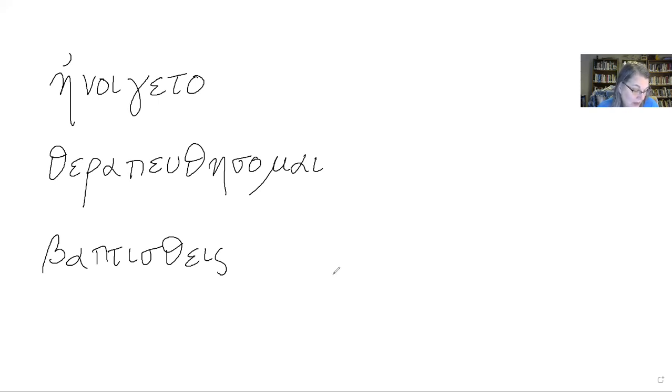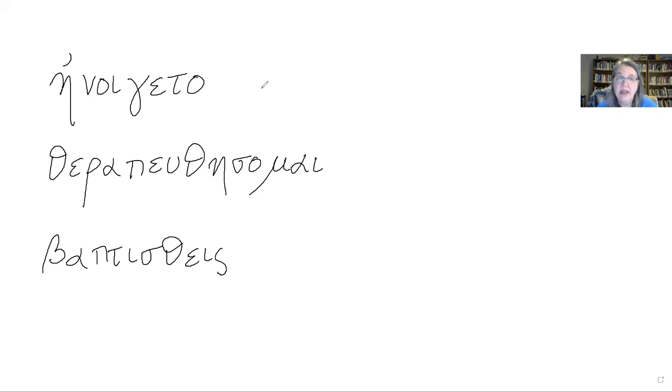And then baptizomai, the zeta there, when you add a sigma, or when you add a theta, is going to turn into a sigma. So you get baptisthenai. And so now when we look at the practices for 15.5.1 and 15.5.2, there's just 6 of them there. So let's look at them.